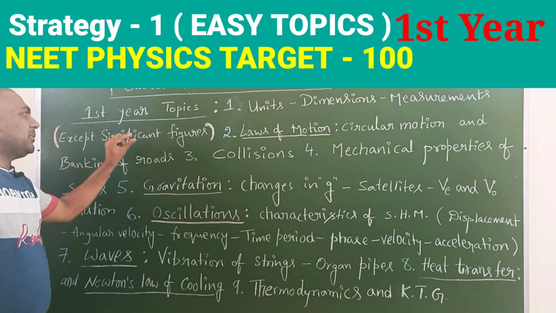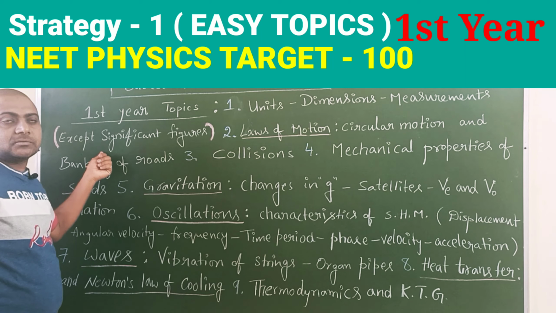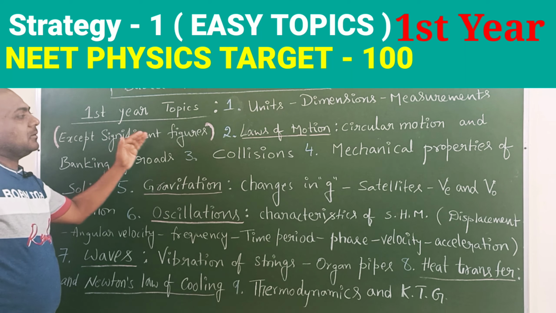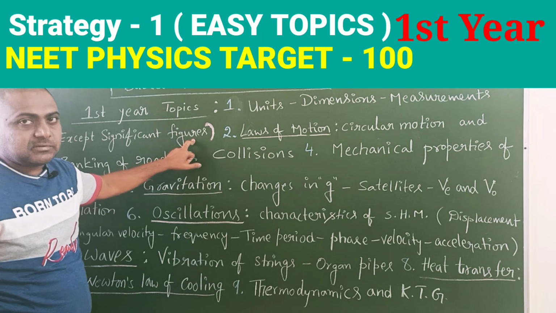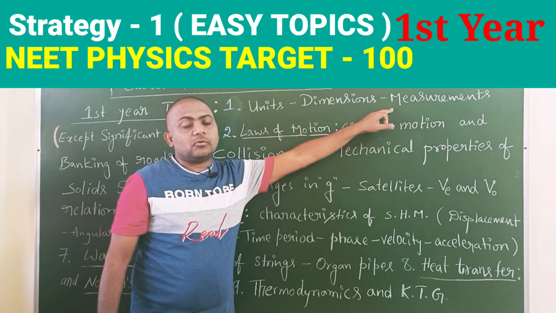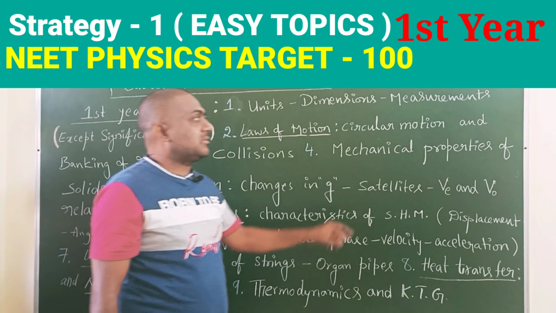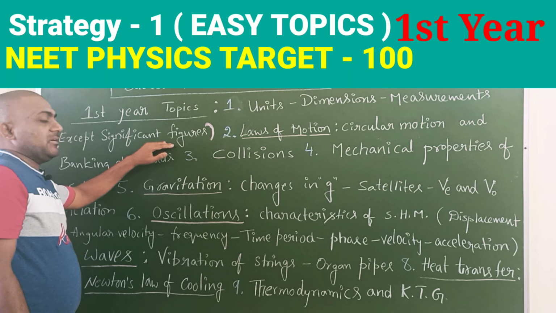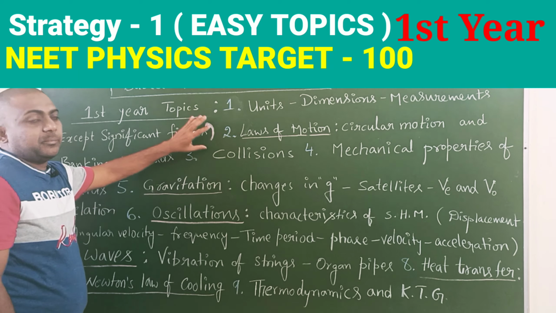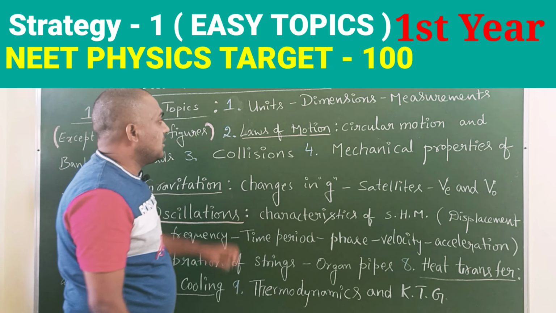In this topic, a little bit of confusion is there in significant figures. So you need not read this for getting 90. We start from this chapter except significant figures. Measurements is there, so you should read vernier calipers and screw gauge. That is part of measurements. Except significant figures, remaining all topics you should prepare from this because all are easy topics.